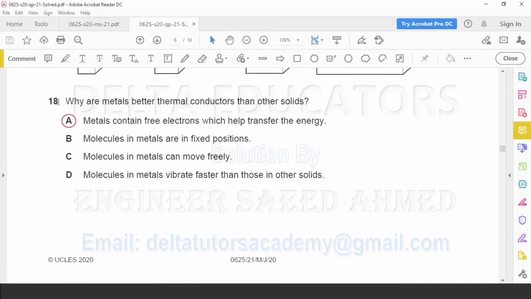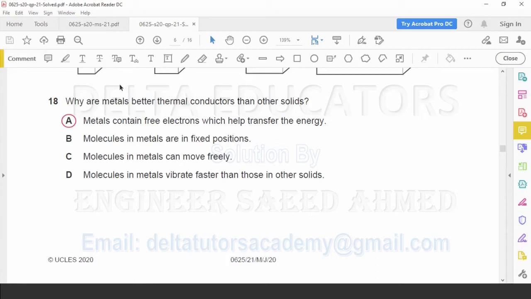Question number 18. Why are metals better thermal conductors than other solids? In a metal or in a solid, the heat is transferred because of the vibration of the molecules. The molecules vibrate and because of the vibration, these molecules transfer energy from one point to another point. But there is a difference between a metal and other solids. In metal, we have free electrons and these free electrons are also responsible for the transference of heat energy.